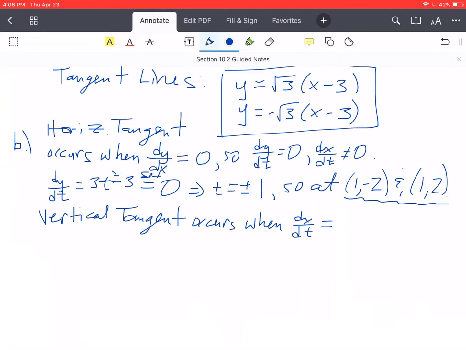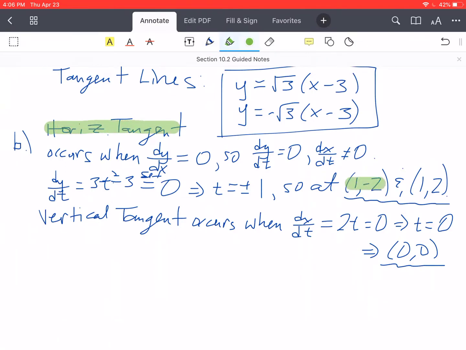So dx dt we saw is 2t equals 0. So this occurs when t equals 0. The only point where t equals 0 is at the point 0, 0. So we have our horizontal tangent at 1, negative 2, and 1, 2. We have our vertical tangent at the point 0, 0. All right.